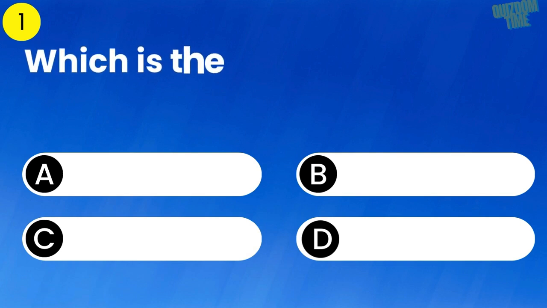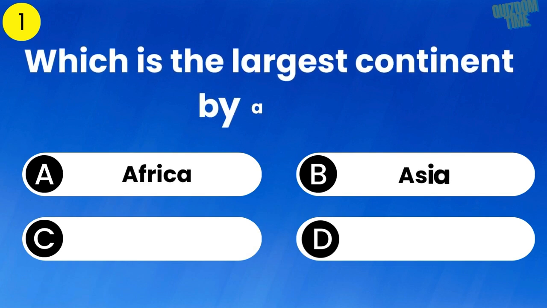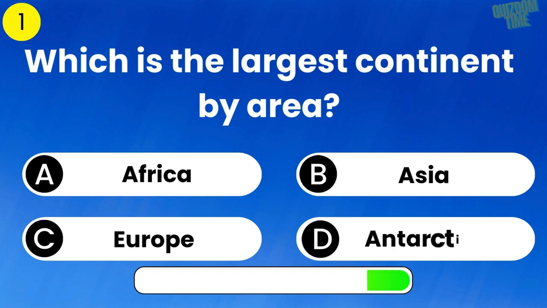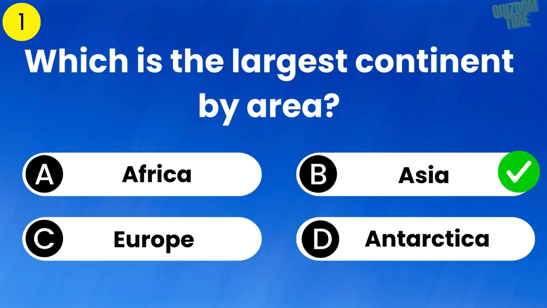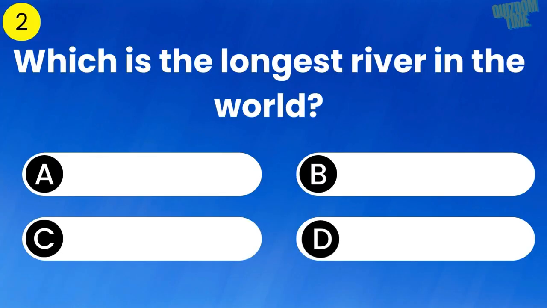Which is the largest continent by area? The answer is Asia. Which is the longest river in the world?